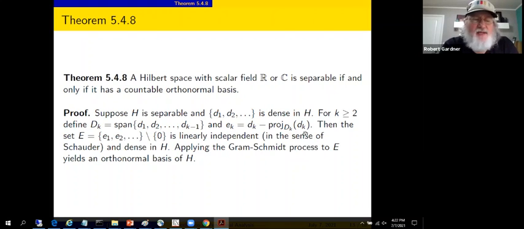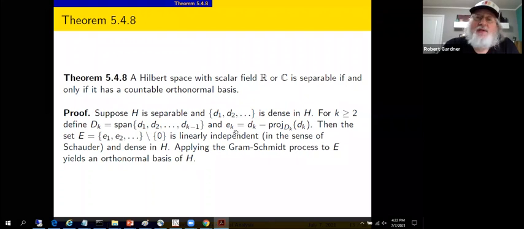The Gram-Schmidt process takes a basis and turns it into an orthonormal basis. If you like, it takes a countable basis and turns it into a countable orthonormal basis. Well, we didn't normalize as we go, and we didn't know that we started with a basis. So there may be some linear dependence in this set of vectors, and we might have picked up some of these E sub k's as zero vectors along the way if there was linear dependence in the original set.